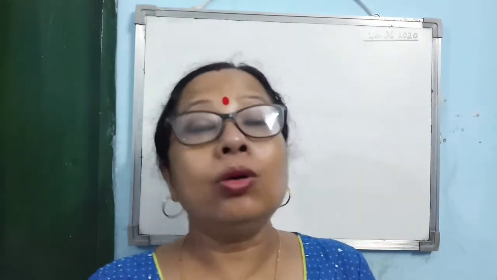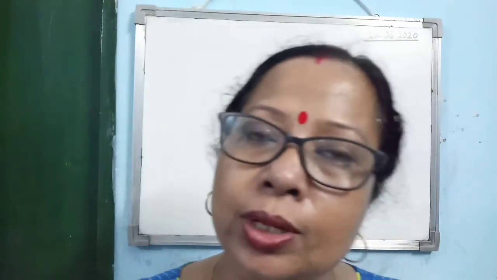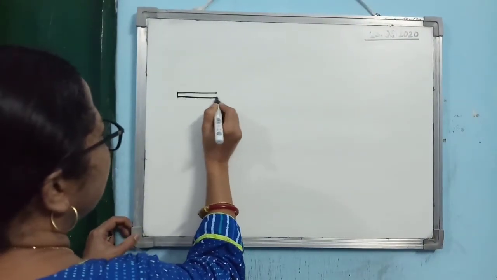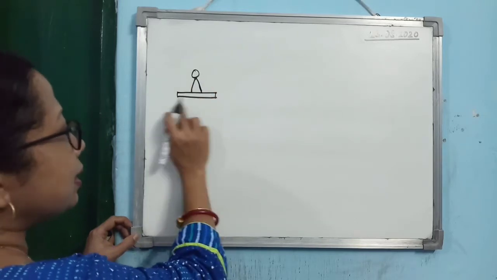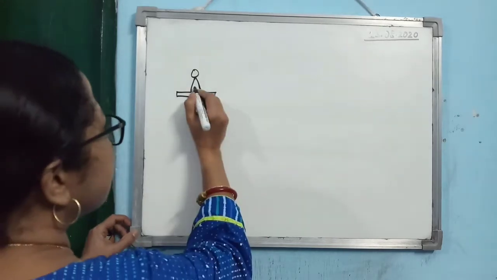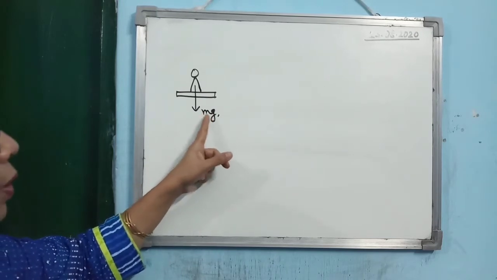Now the concept of apparent weight of a body in a lift. Alright. Where is the concept of apparent weight coming from, or what is the concept of weight? Just try to get it. We know that every object is attracted by the earth towards its center, which is called the weight of the body. So when you are just standing on the ground, you see what is happening. You are pressing the earth's surface by a force that is nothing but your weight. And we consider W is equal to mg.